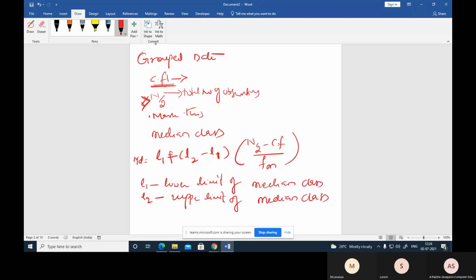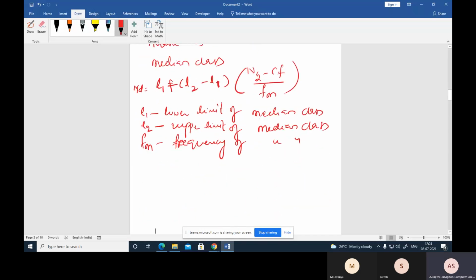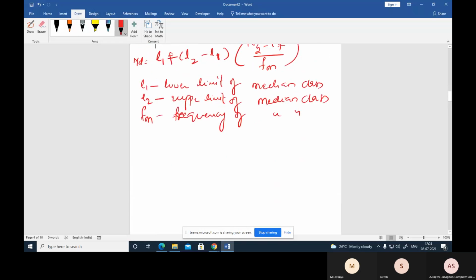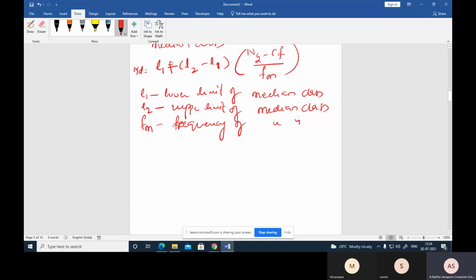Fm is the frequency of the median class. So this is the formula for the median.